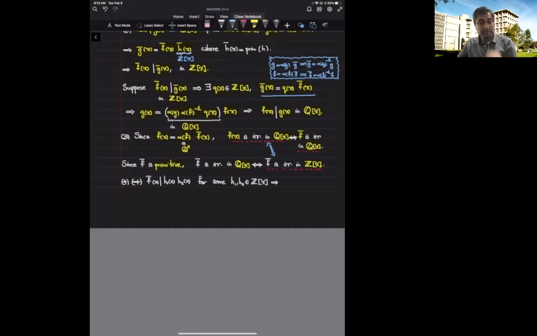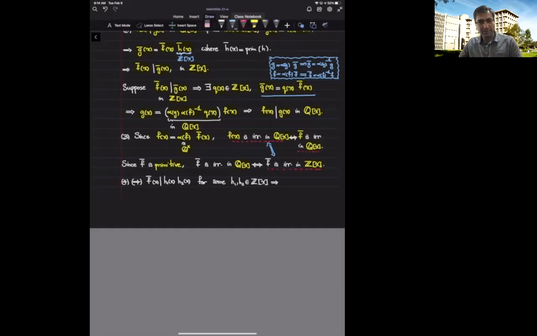Now we go to the last part of the proposition, which says that f is prime in Q bracket x if and only if its primitive form is prime in Z bracket x. So I'm going to assume that f is prime in Q bracket x. I want to show that its primitive form is prime in Z bracket x. Again, using the parts that we have already proved, it's easy to show that the primitive form of f is not a unit inside the ring and it's not zero.